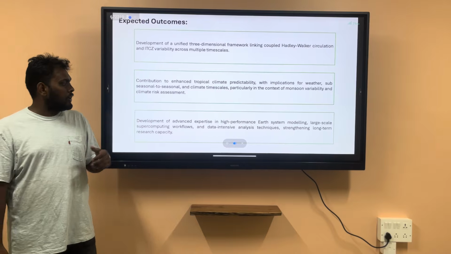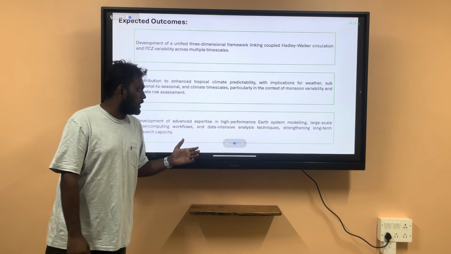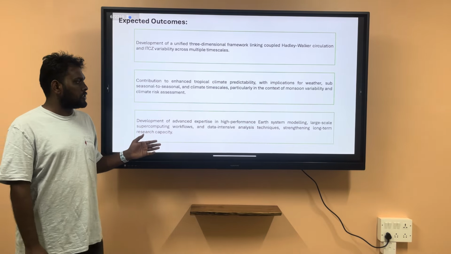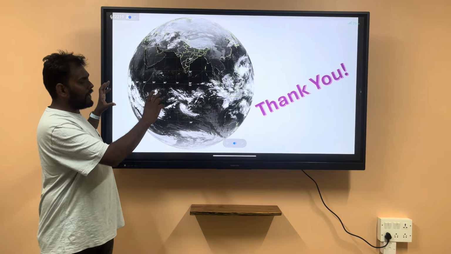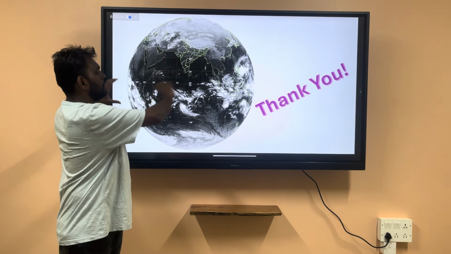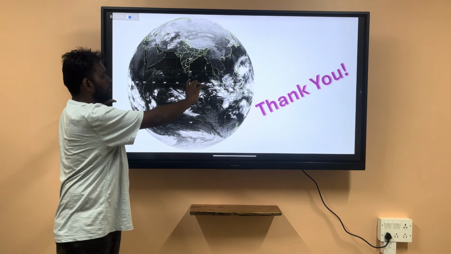And on a personal front, I'll become an expert in high-performance computation and Earth system modeling. I'd like to end with a satellite image which shows a uniformly asymmetric view of the ITCZ.